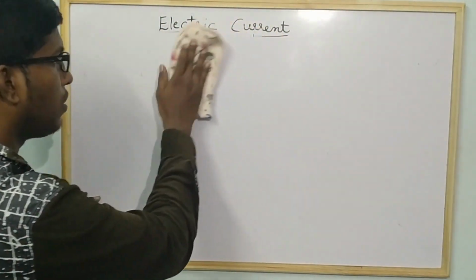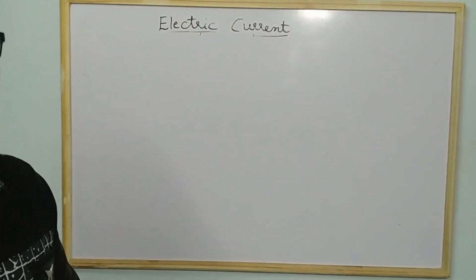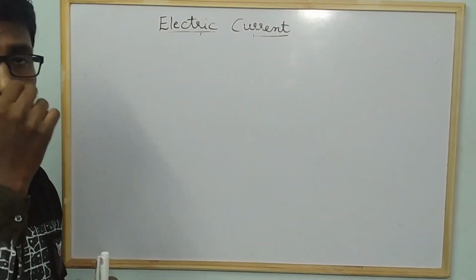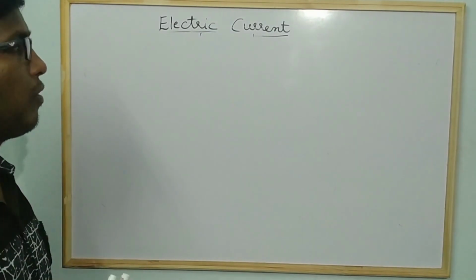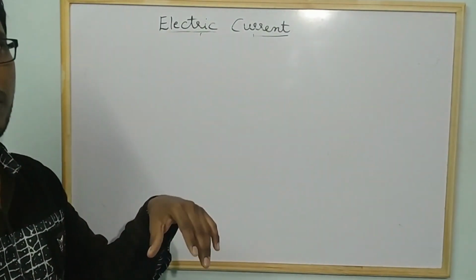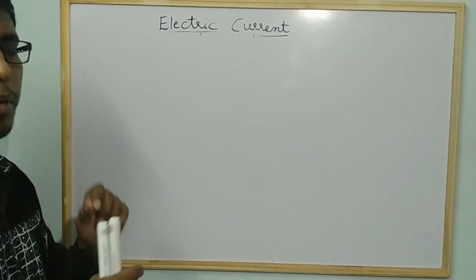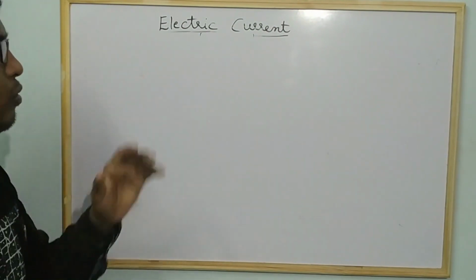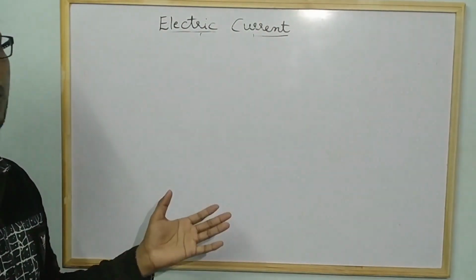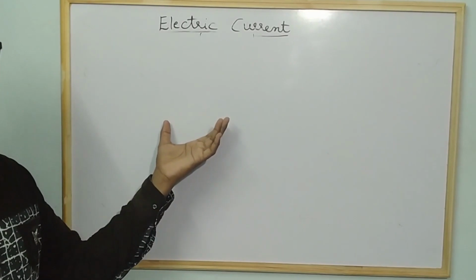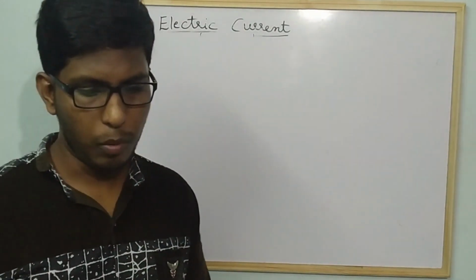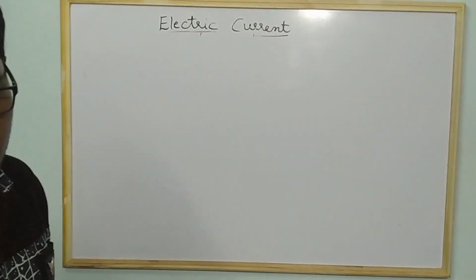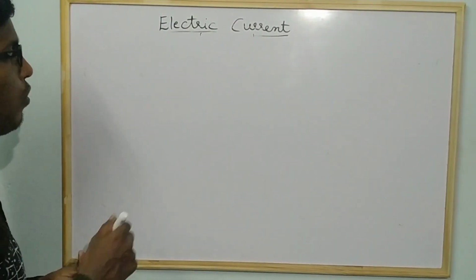So from the first two pages you learn how the lightning occurs and what is the natural phenomenon for it, the evidence for the flow of charges. Sometimes it may be asked in the exam also, so you have to write lightning. And in the three situations you learn what is a conductor and what is an insulator.